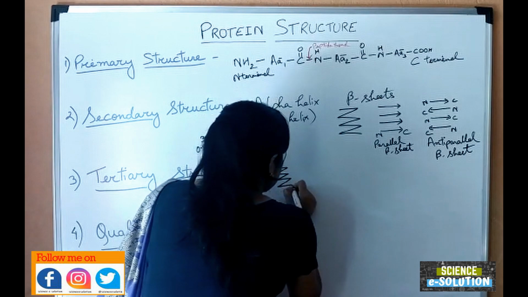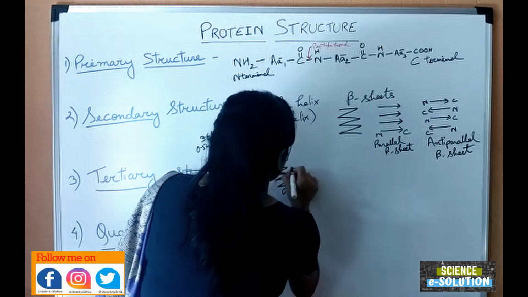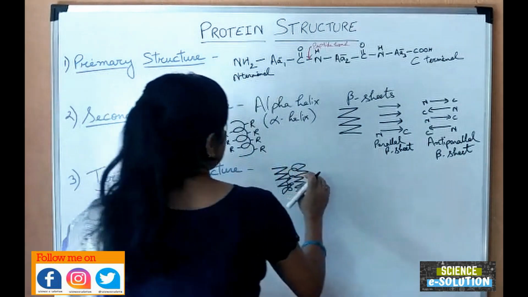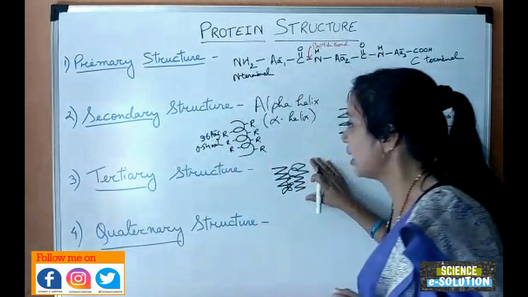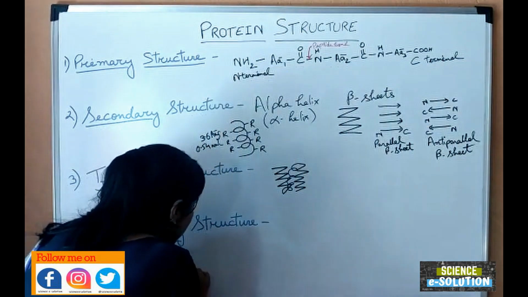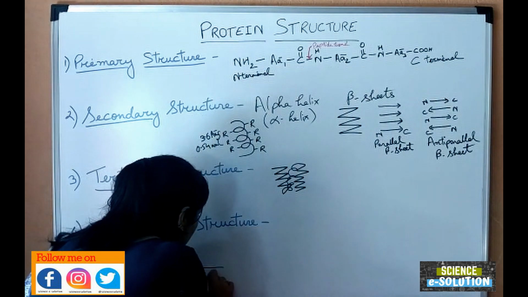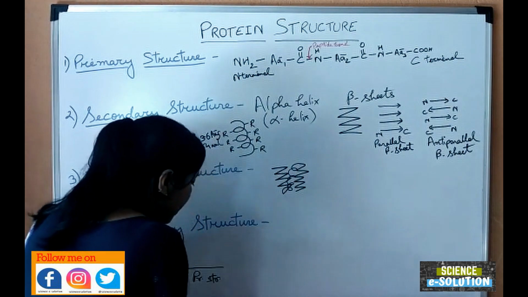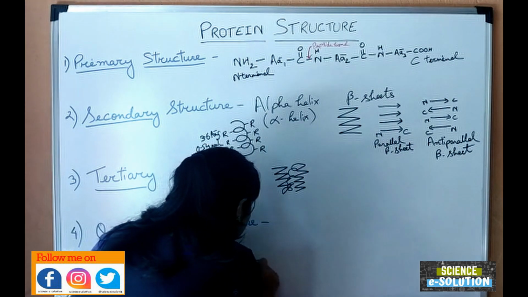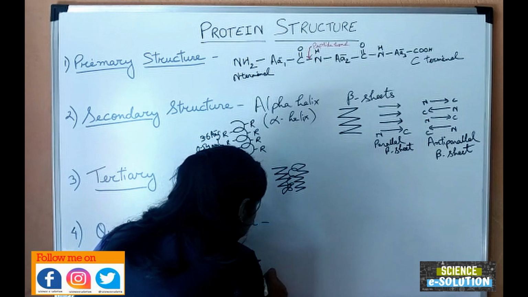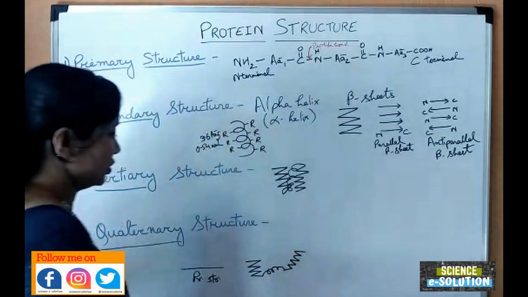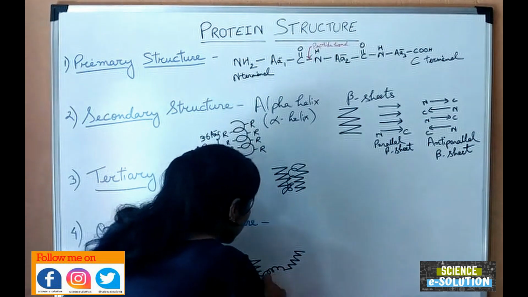For example, this one, again this one. This is the beta sheet, again alpha helix, again beta sheet. This is the three-dimensional structure in the tertiary structure. In detail, I can say this one is the primary structure. You can see it is like this. Primary structure, a simple linear chain. Then it gets converted into this, beta sheets. This is alpha helix and this is beta sheets. So this is secondary structure.